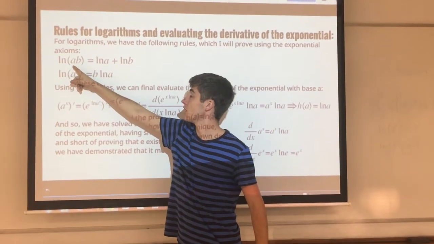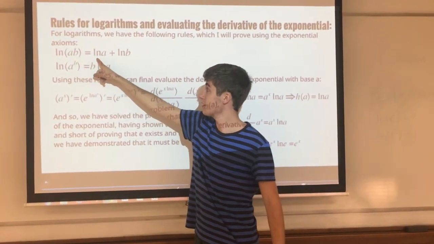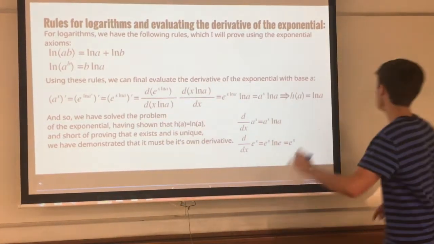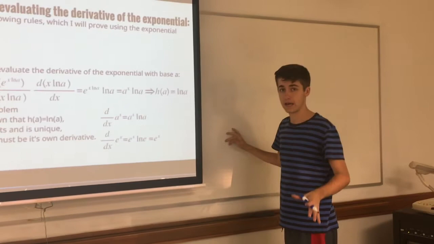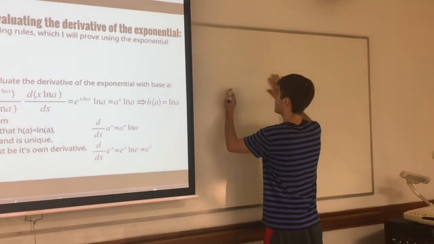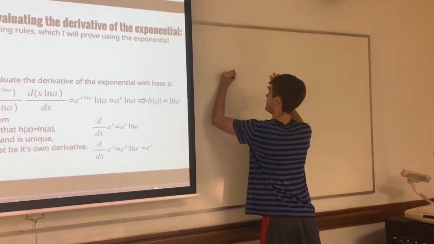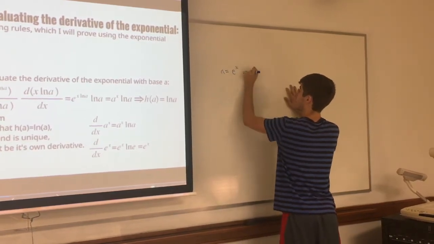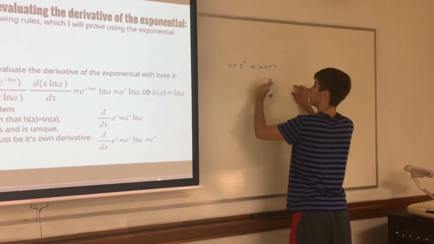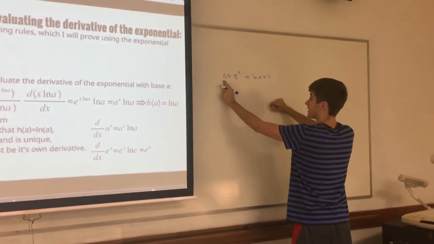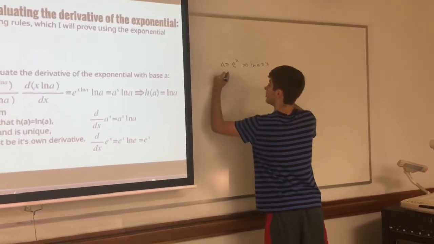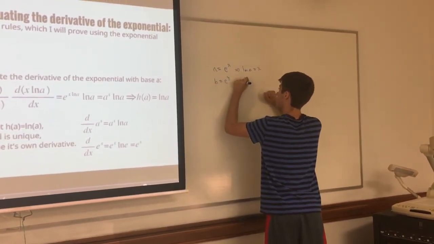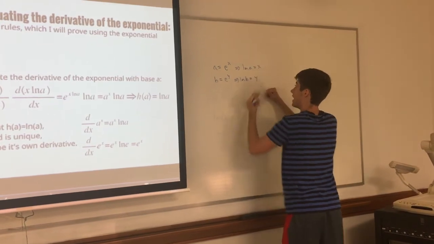If you take the natural log of a product of numbers, it can be written as the sum of the natural log of both of those numbers. Okay, and I'm going to prove that to you using the axiomatic rules that we had for exponentials before. So let's define a to equal e to the x, which implies, with log rules, that the natural log of a is equal to x, right? We're just taking the natural log of both sides. This becomes natural log of a, this just becomes x. And we're defining b as e to the y, which also implies that the natural log of b is equal to y for the same reasons.